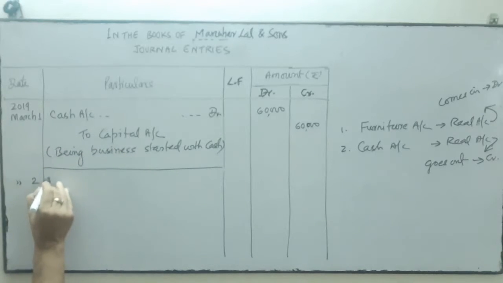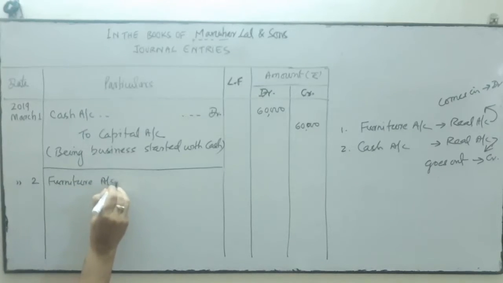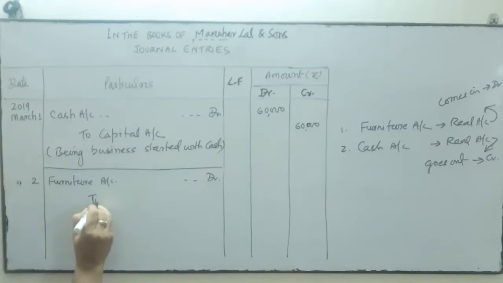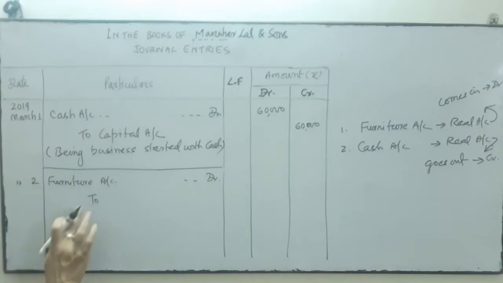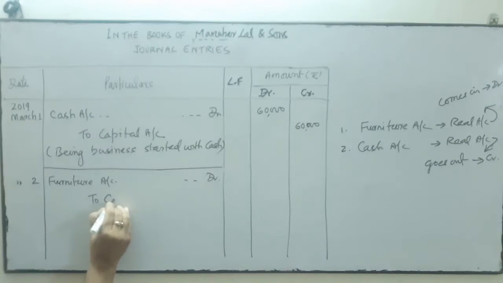So we'll write over here furniture account in the debit side. Here start with the credit, cash is credited, taking a space over here. Then we'll write the cash account.